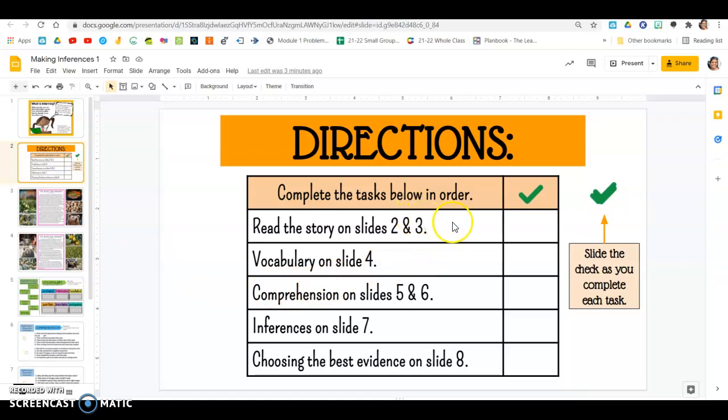So for today, you have 5 different types of assignments that you're completing, right? And you have all week actually to do these. As you complete the slides, and the slides are just each of these pages down here, you're going to take the check mark and check it off, right?